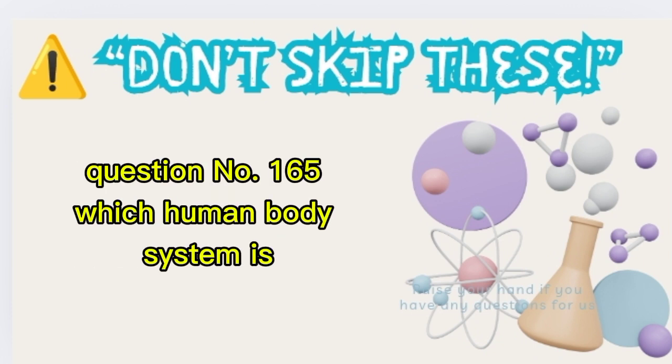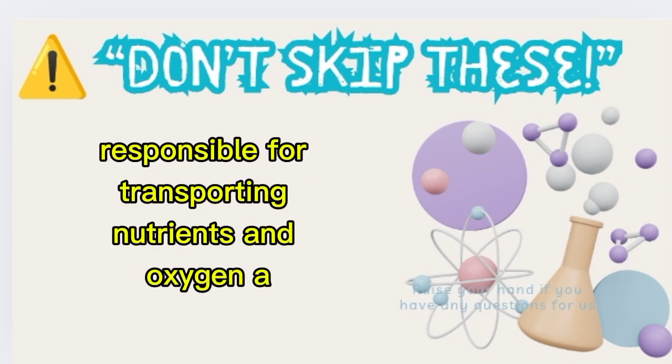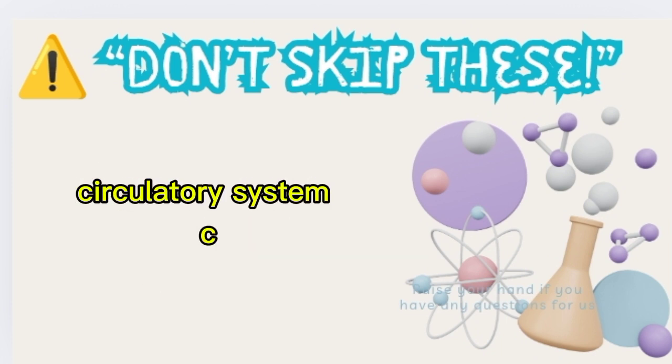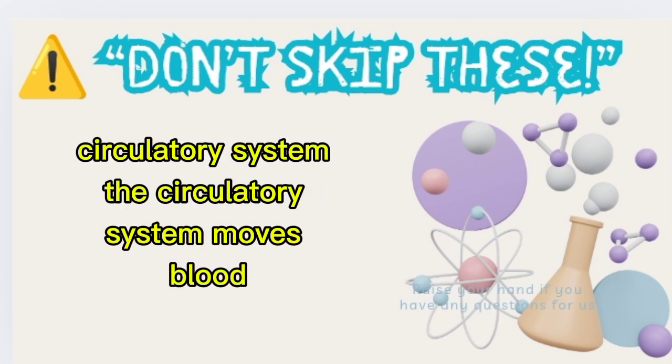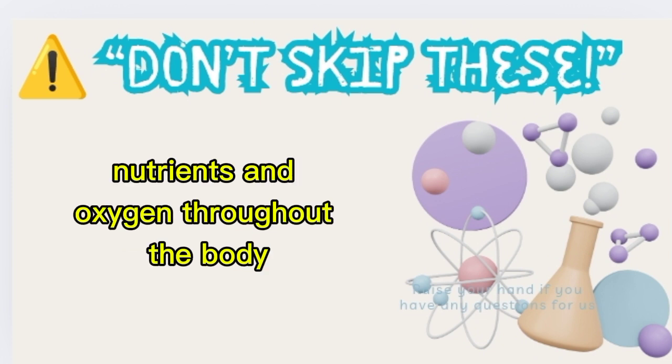Question number 165. Which human body system is responsible for transporting nutrients and oxygen? A. Respiratory system. B. Circulatory system. C. Digestive system. Correct answer: B. Circulatory system. The circulatory system moves blood, nutrients, and oxygen throughout the body.